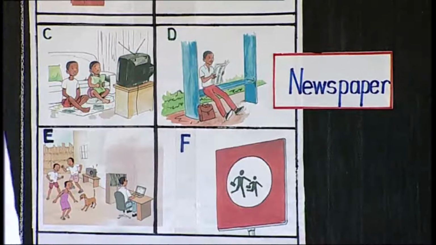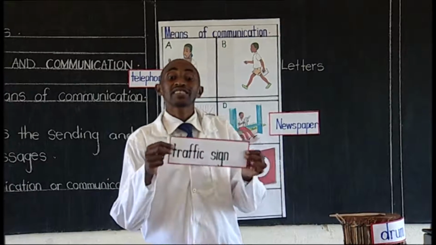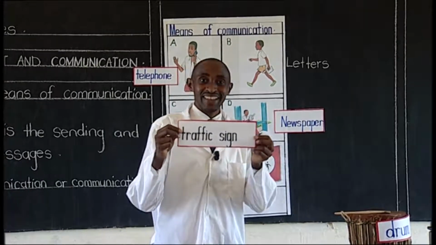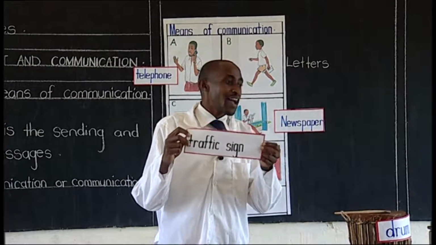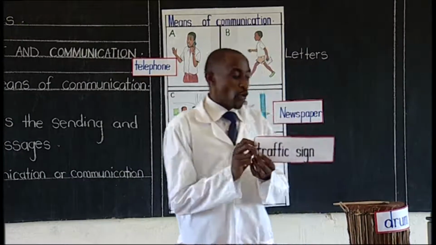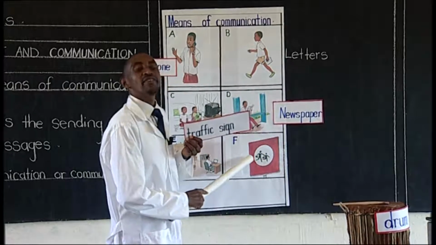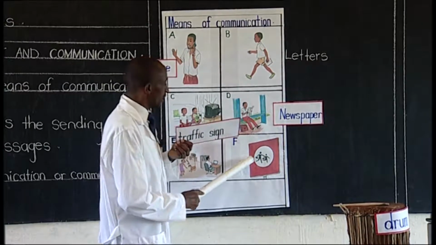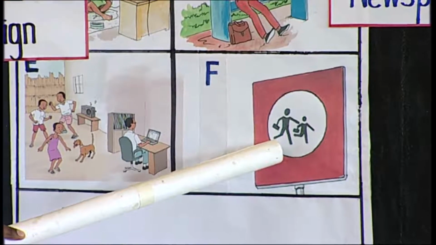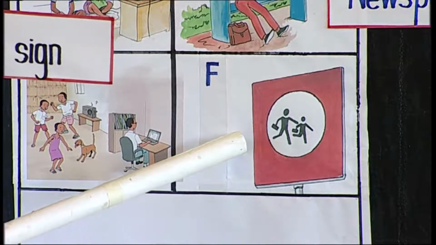We have what we call traffic signs, or traffic sign. I've not carried it here, but when you look at our chart, there are very many traffic signs. There is this one, which is showing children going to school.